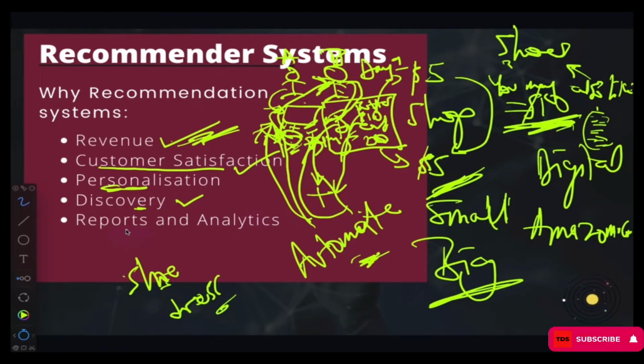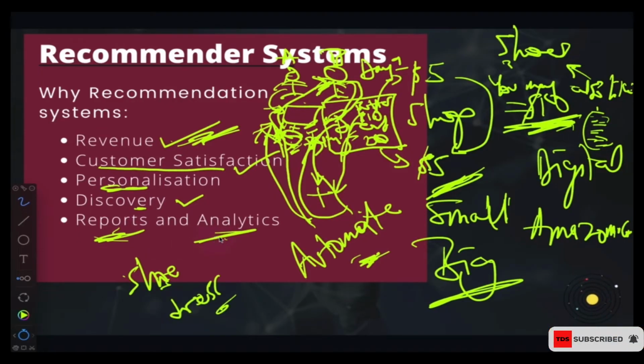The last one over here is reports and analytics. Now, if the shop owner or the platform owner wants to know what is going on on the platform, the activities that the customers are performing, that will give the company insight, and then they know what to do. For instance, if most people buy bread and butter, they know that in our shop we are supposed to put more bread and butter over there. That's kind of an insight or analytics that they're having.